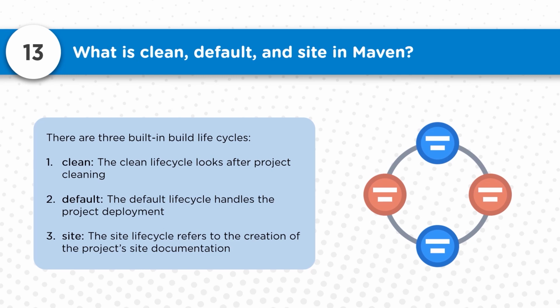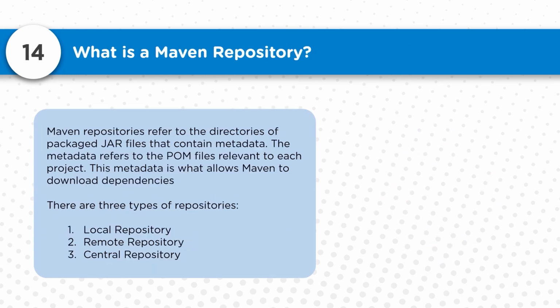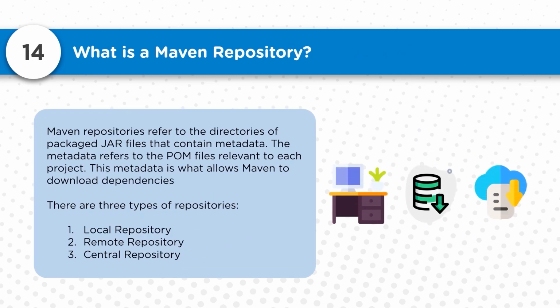That is the default lifecycle. And site is something which is helpful for creating the site documentation. It's a kind of life cycle which is available there. So clean, default, and site are the different life cycles which can perform different kinds of tasks here. Next question, what exactly is a Maven repository?